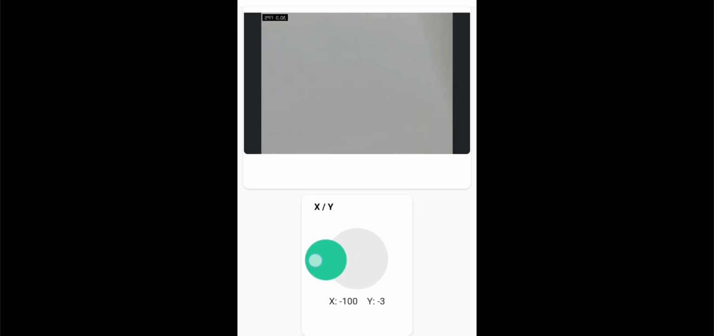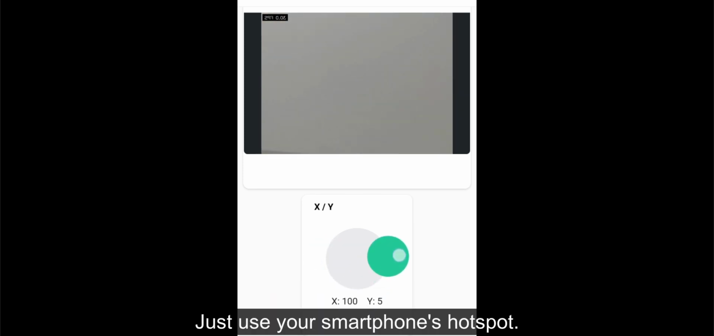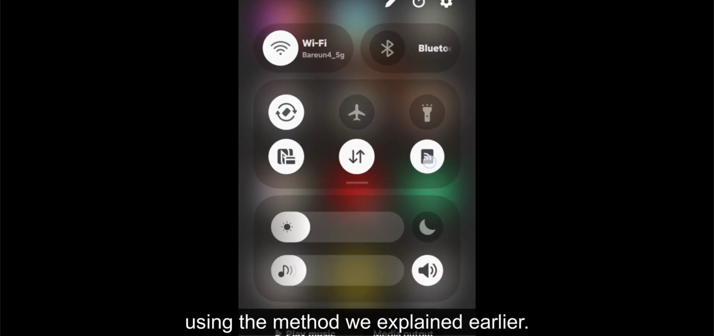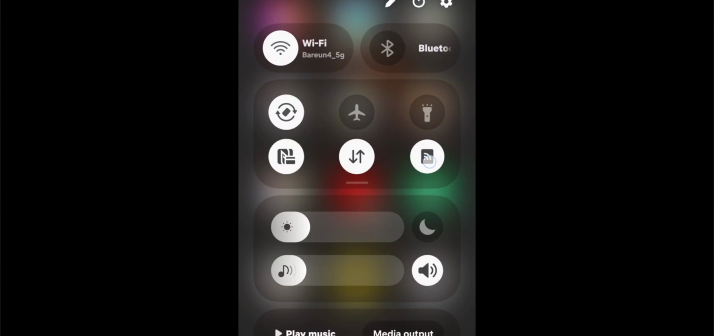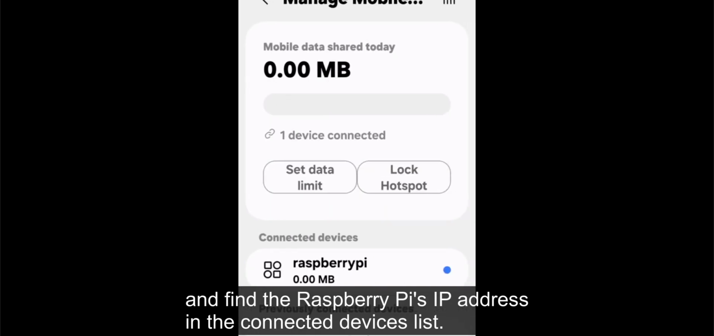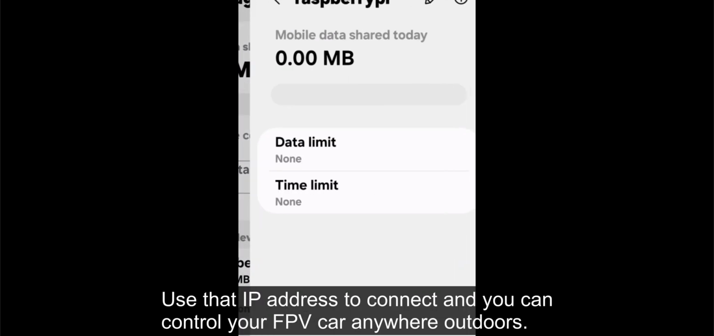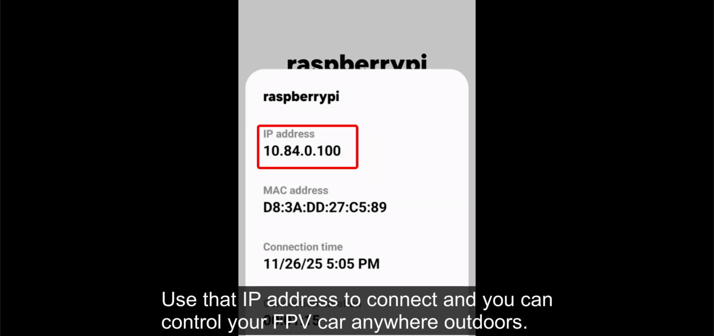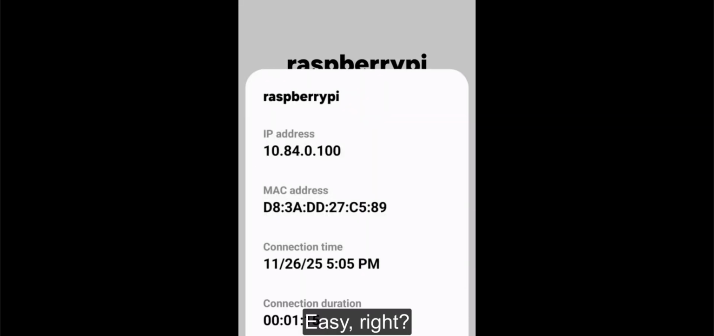So what about outdoors where there's no Wi-Fi? Simple. Just use your smartphone's hotspot. Turn on your hotspot and connect the Raspberry Pi to it using the method we explained earlier. Then go to your smartphone's hotspot settings and find the Raspberry Pi's IP address in the connected devices list. Use that IP address to connect, and you can control your FPV car anywhere outdoors. Easy, right?